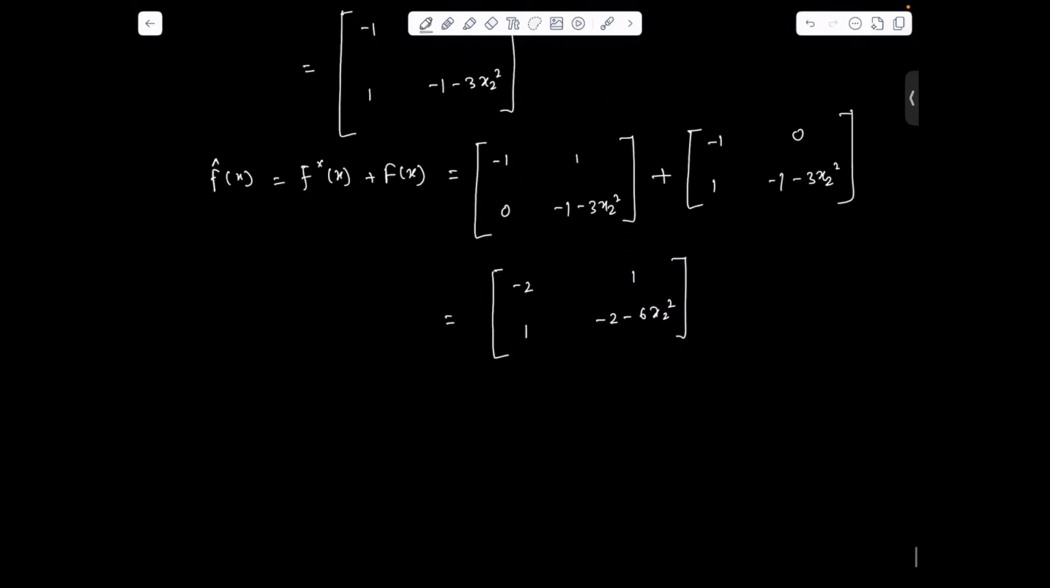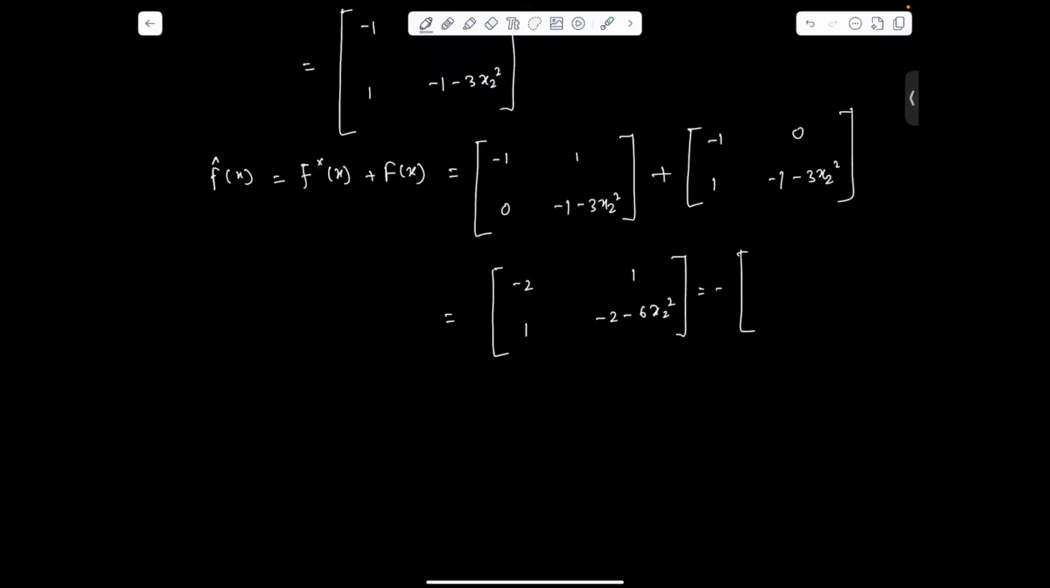Right. Now we'll verify whether this matrix F cap x is positive definite or not. Also, we can write this matrix equal to minus, taking common, the matrix with 2, minus 1, minus 1, 2 plus 6x2 square.